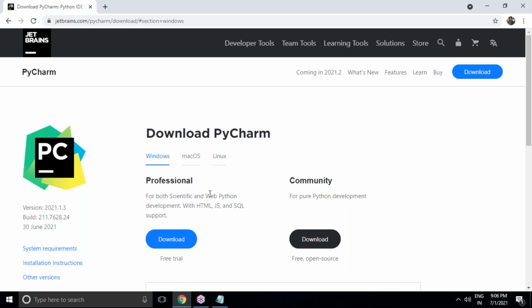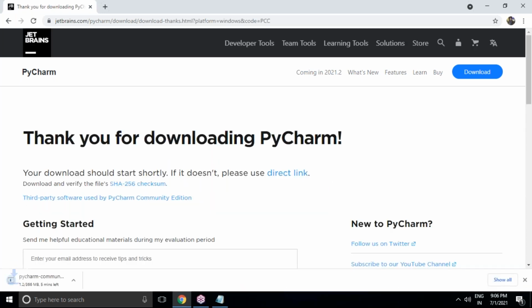The PyCharm editor is designed and developed by JetBrains only. And this Community version is for pure Python development, for those who are working with only Python code, core and advanced Python programming language, not Django web applications. Then you can download this, it is free and open source. I'm just clicking on download, and you will get the PyCharm Community .exe file.